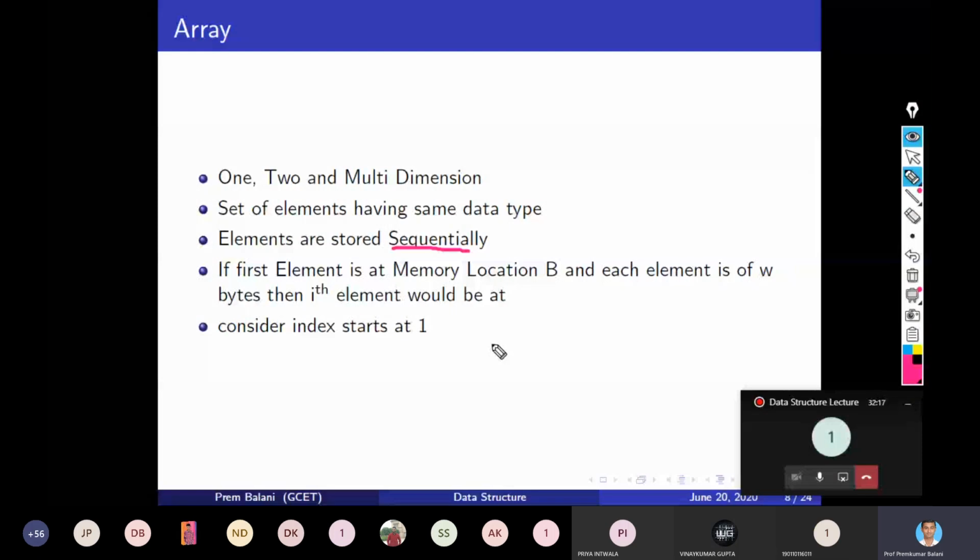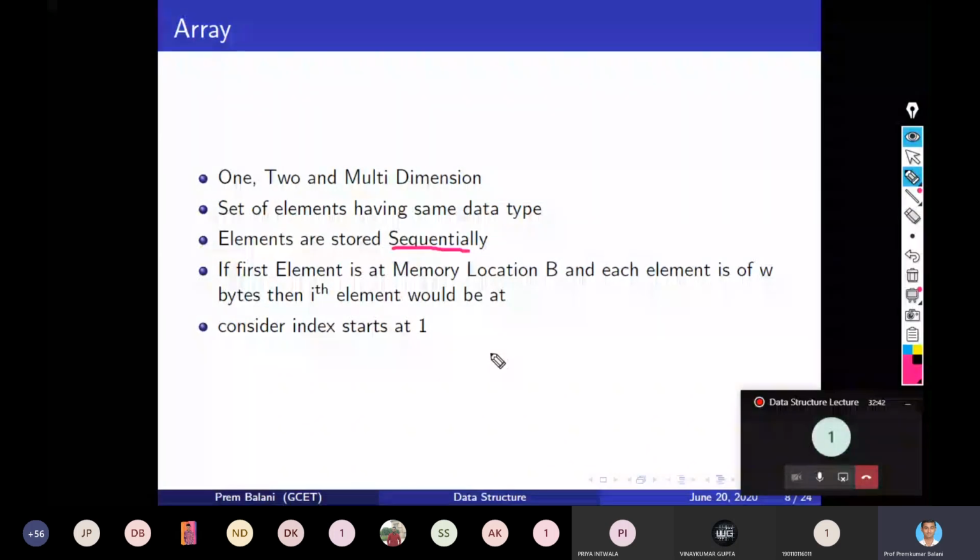Let's take one example. If the first element is at memory location B, say the base address of the array, and each element is of W bytes, then the ith element would be at what location? You tell me.